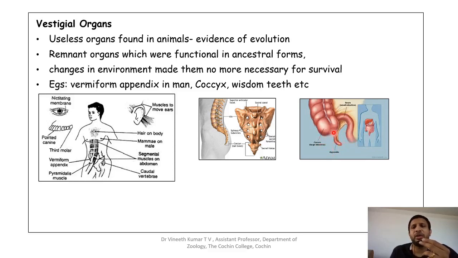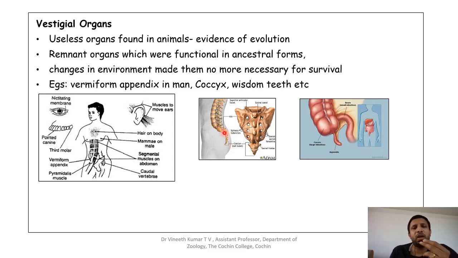When humans evolved and their habitat or habit changed, the vermiform appendix didn't have any function. As a result, it became functionless, but its remnants are seen. Only the remnants will be seen, not the entire structure. The remains, or a piece of such structures, is what is called vestigial organs. The same is the case with the coccyx, the tailbone which is present in humans.